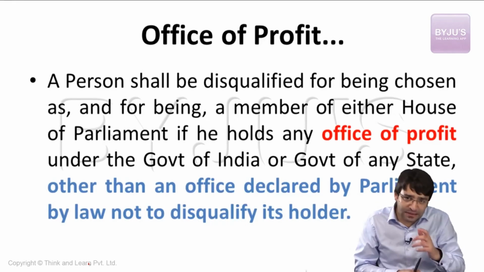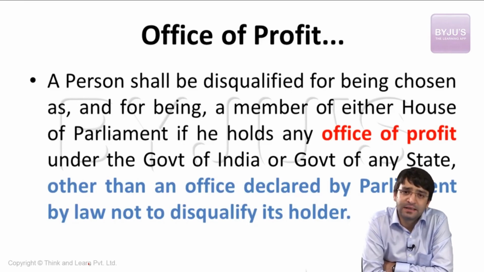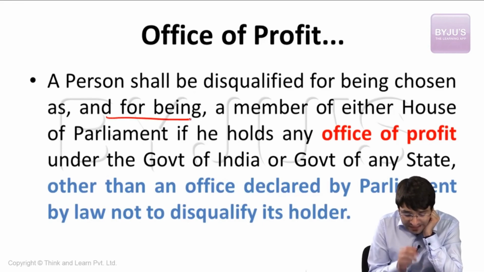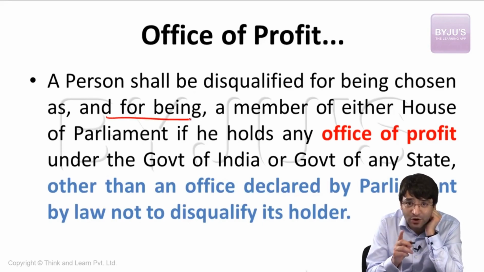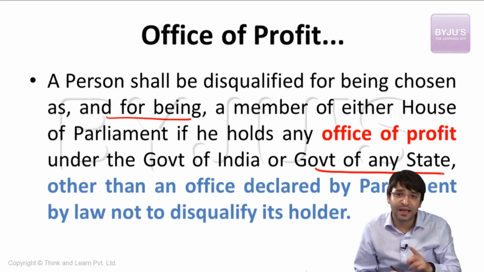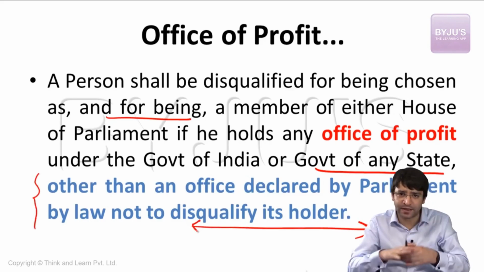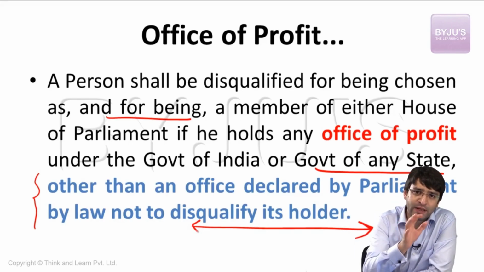If duties and interests clash with each other, ultimately it's going to sound a bit against the constitutional philosophy. Principally, this reason was also why the Constitution provided that any member of Parliament should also not hold any office of profit. What does that mean? A person shall be disqualified for being chosen as and for being a member of either house of the Parliament if he holds any office of profit under the government of India or government of any state, other than an office declared by law not to disqualify its holder. What does that mean? Let me simplify it. You shall be disqualified if you are holding an office of profit.